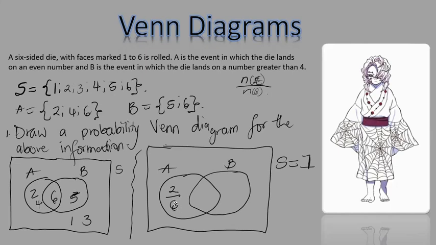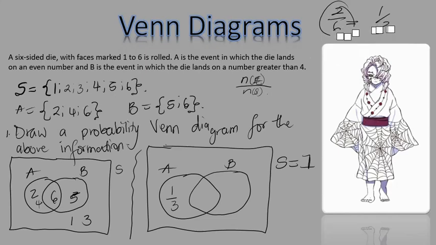The sample space has 6 elements. So let me write it here so I can simplify it. In its simplified version, it's the same as 1/3. We agree on that one. So here I'm going to write 1/3 instead of 2/6. Your probability should always end up as a simplified fraction. So I have 1/3 here. You understand why it is 1/3, right?